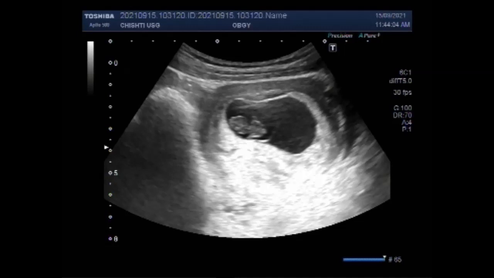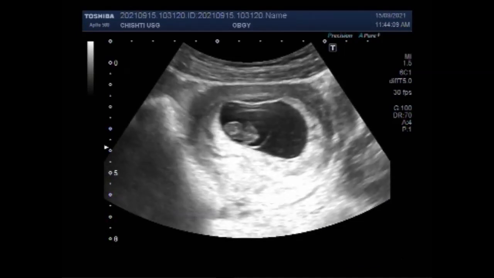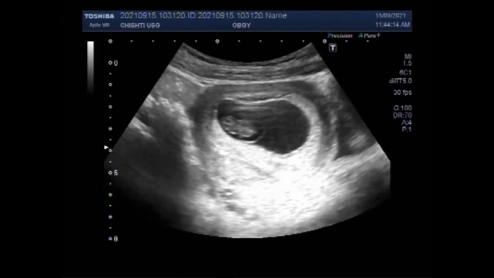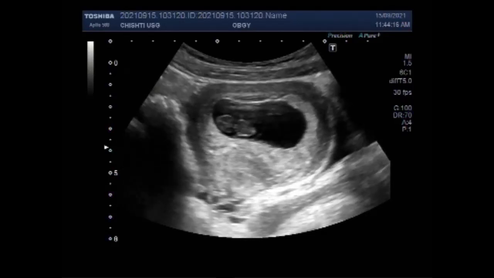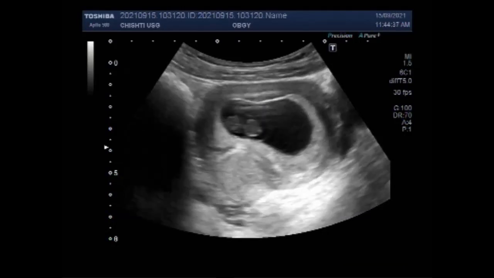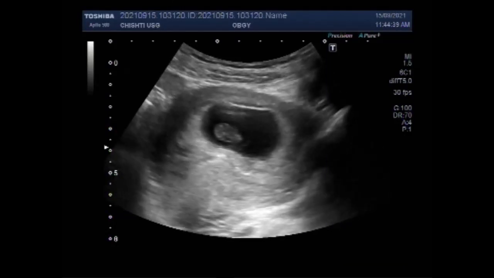This ultrasound video shows a twin pregnancy of about 9 weeks with one blighted ovum and the other missed abortion. You can see the uterus having two gestation sacs. One sac is empty, that is blighted ovum or anembryonic pregnancy, and the other has a fetus which shows no blood flow, no cardiac activity, or no fetal movements, that is pregnancy failure or missed abortion.